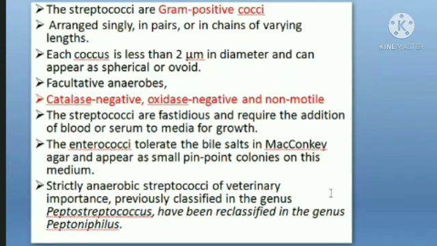Enterococci, being a gram positive organism, grow on MacConkey agar. This is because they can tolerate the bile salts which are present. Bile salts are basically added in order to inhibit the growth of gram positive organisms on MacConkey, and it is kind of a differential media also.